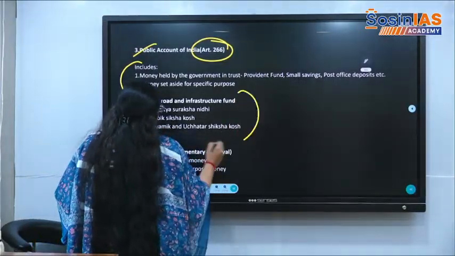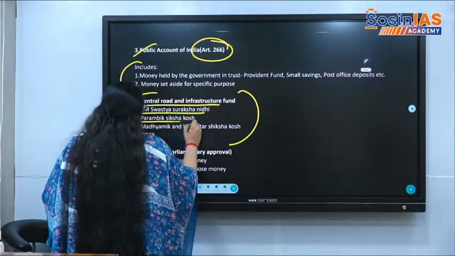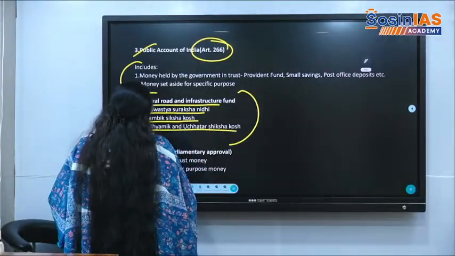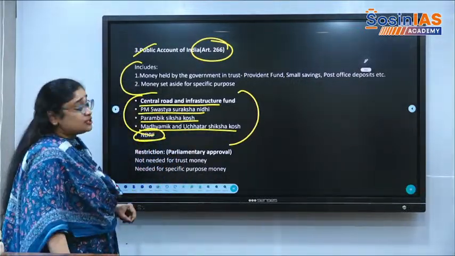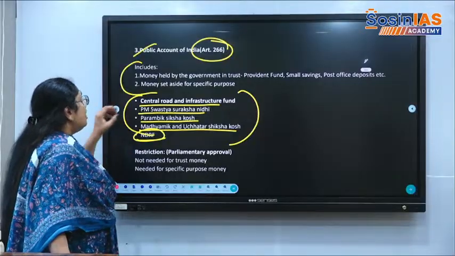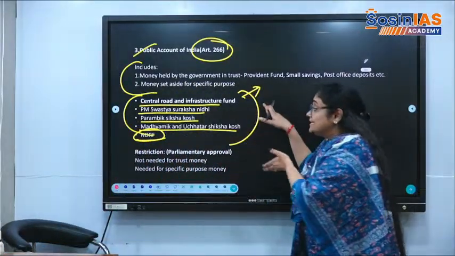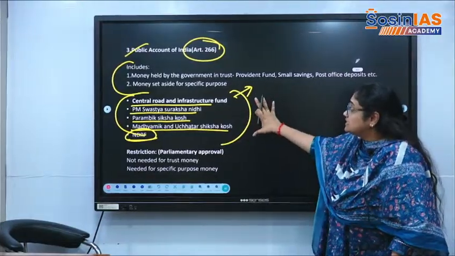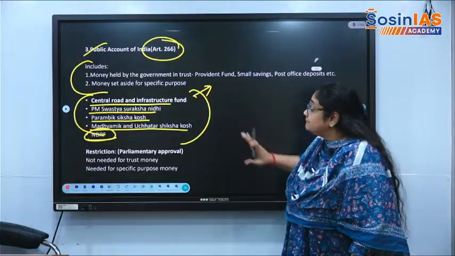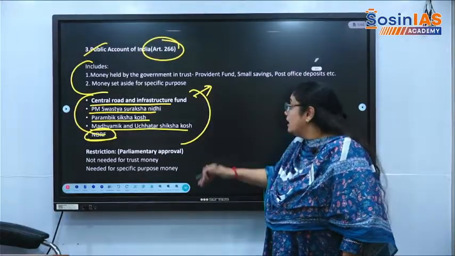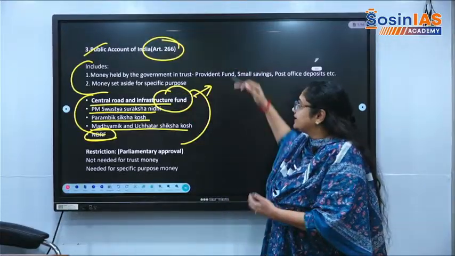Central Road Infrastructure Fund, PM Swasthya Suraksha Nidhi, Prarambhik Shiksha Kosh, Madhyamik Uchitar Shiksha Kosh, and National Disaster Response Fund. So basically, the government is funding these programs using the money that is present in the Public Account Fund of India, and it is maintaining certain funds as a part of the Public Account Fund of India.